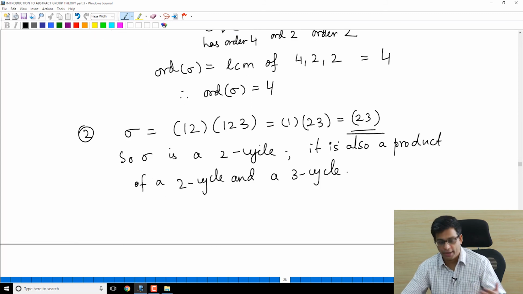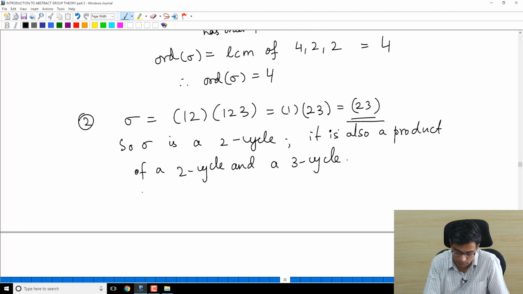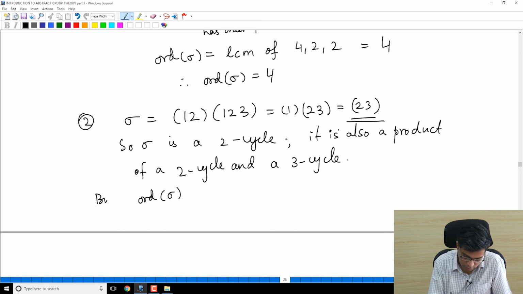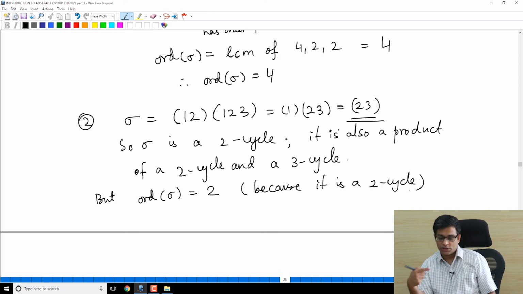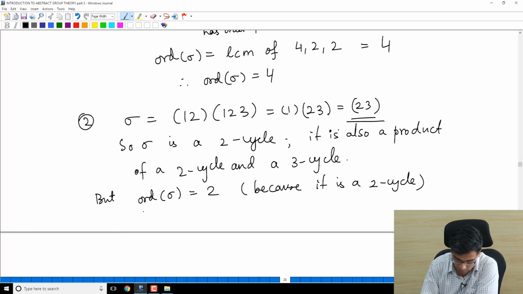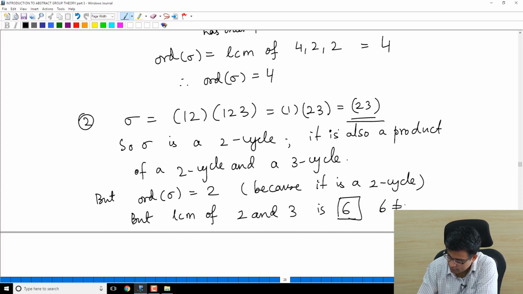If the proposition applied to any product, order of sigma actually is 2 because it's a 2 cycle. And we have already proved in a previous proposition that a k cycle has order k. So order of sigma is 2, but LCM of 2 and 3 is 6. 6 is different from 2, right?